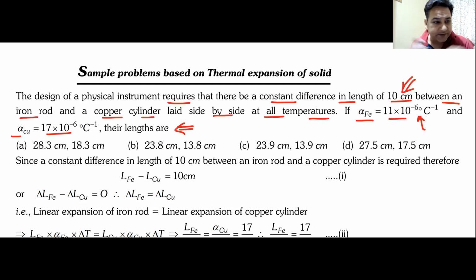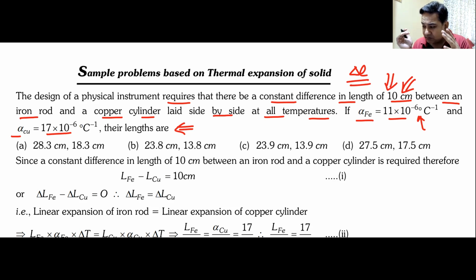Am I clear with this question, everyone? How do you do it? There must be a constant difference in length. And instead of giving you 10 centimeters, they will just call it delta L. So the constant difference in length has to be delta L. Coefficient of expansion of the first body is alpha 1. Coefficient of expansion of the second body is alpha 2. This is how they confuse you, and this is how they make a new question. Languages may be different, but the concept still remains the same.